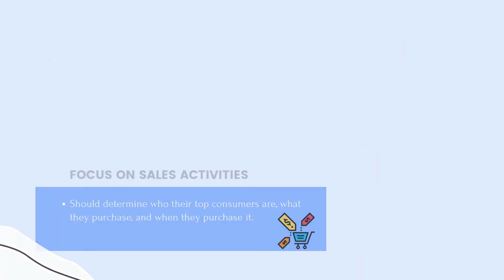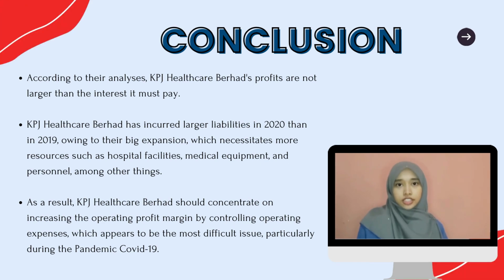For the conclusions, this report provides a ratio analysis and evaluation for liquidity, leverage, efficiency and profitability of KPJ Healthcare Berhad, which is the leading private healthcare provider in Malaysia. According to their analysis, KPJ Healthcare Berhad profits are not larger than the interest it must pay.